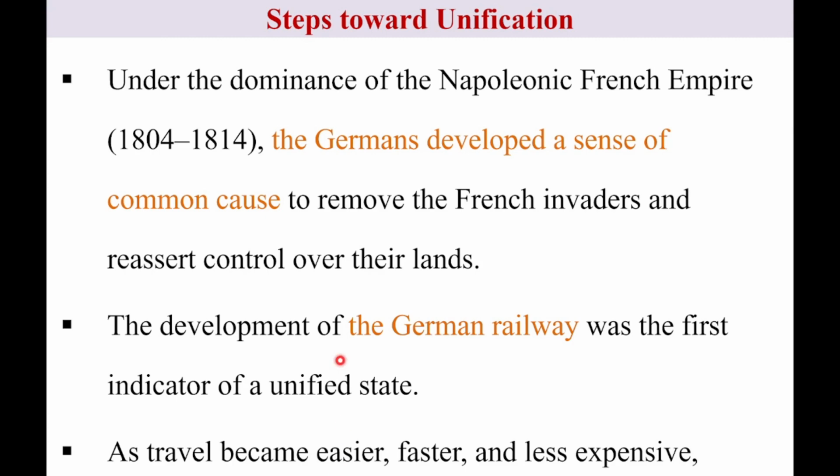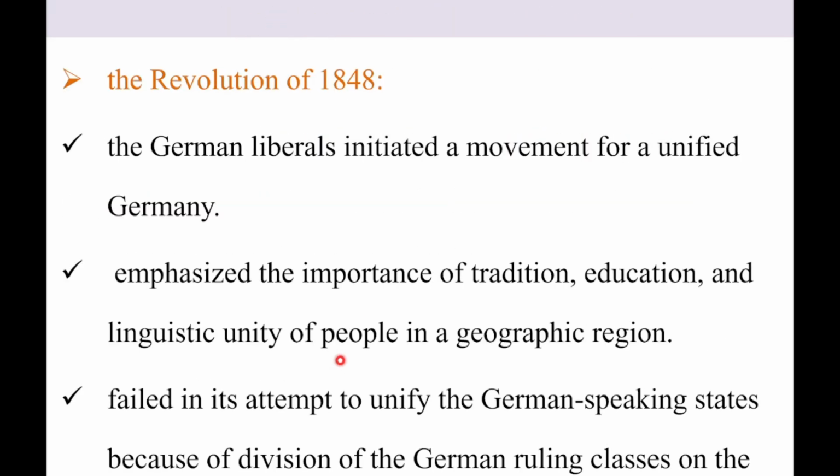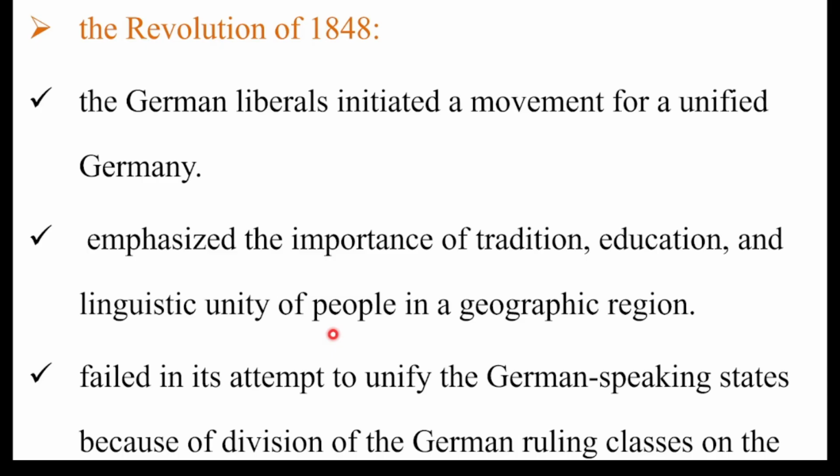The third step is the revolution of 1848. This is when German rebels initiated a movement for a unified Germany. Rebels initiated a movement for unified Germany. This indicates the third step of unification of Germany. That means the revolution of 1848.